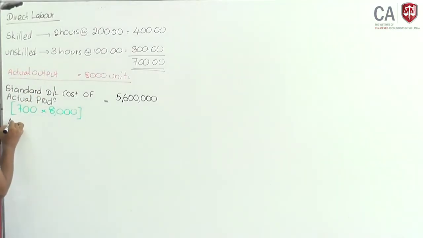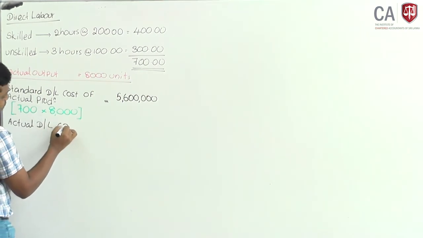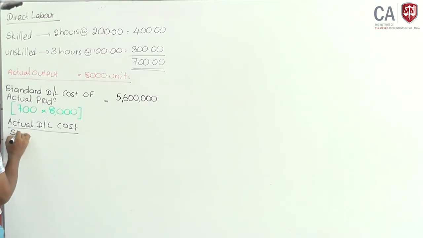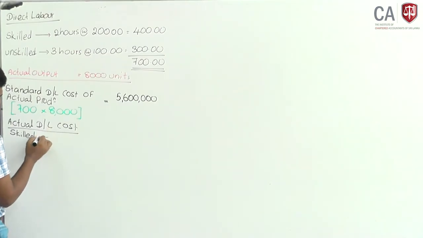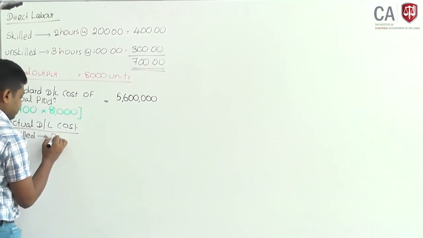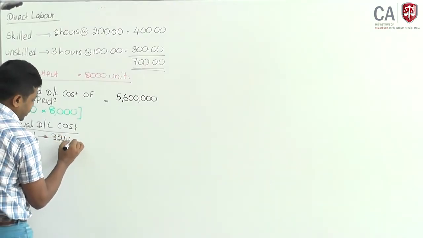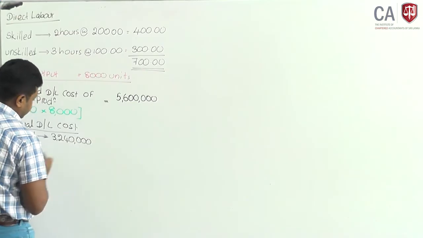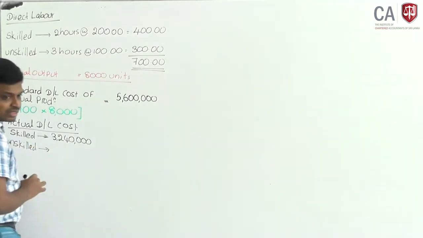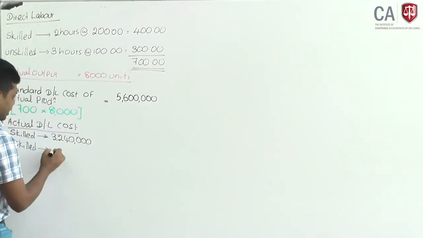Actual direct labor cost: skilled, 3,240,000; unskilled, 3,120,000.